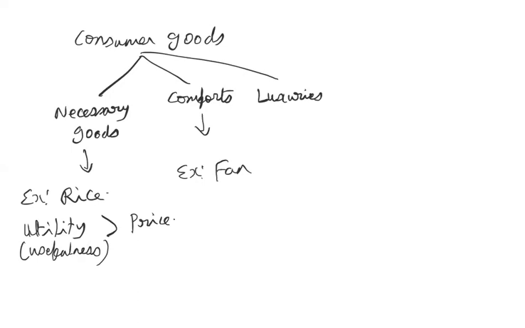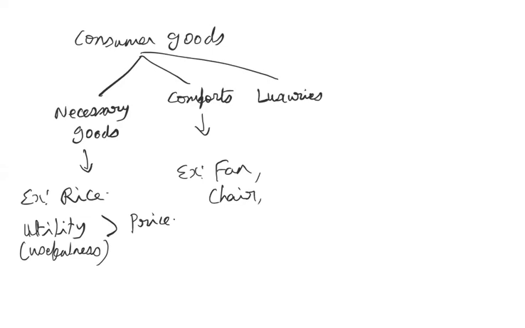But with a fan or chair or table or whatever it is, our efficiency will keep on increasing. So those kinds of goods come under the category of comforts.